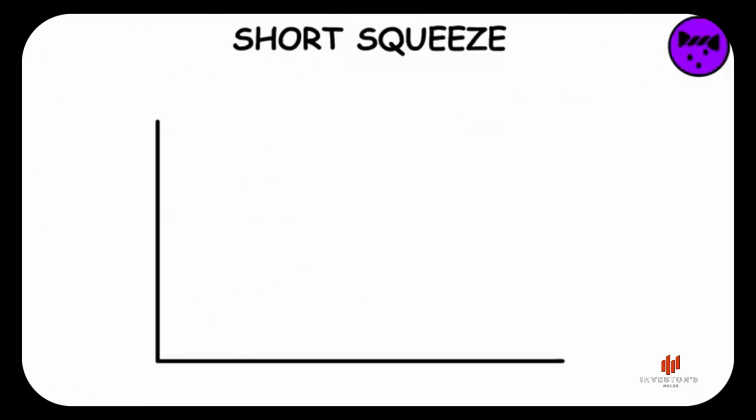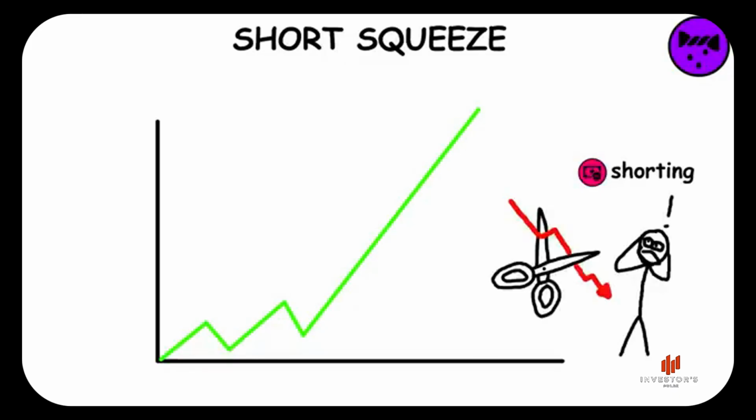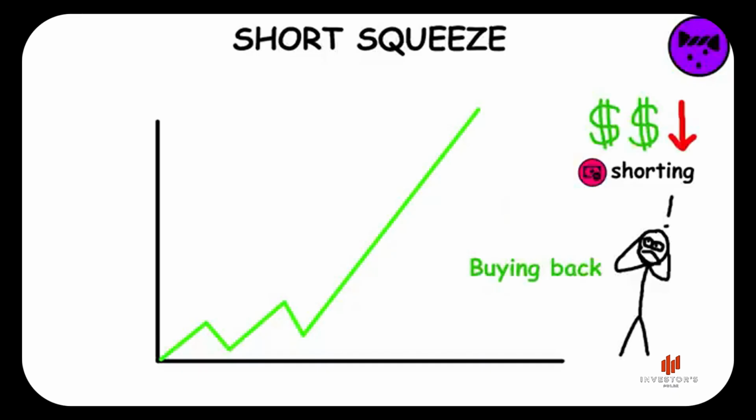Short squeeze. When the stock's price unexpectedly increases drastically over a short period of time, the investors who were shorting are forced to cut losses by exiting their positions, which means buying back the stocks to re-give them to the lender. This makes those investors lose money, and it makes the stock's price increase even more since all of the short investors have to buy it.